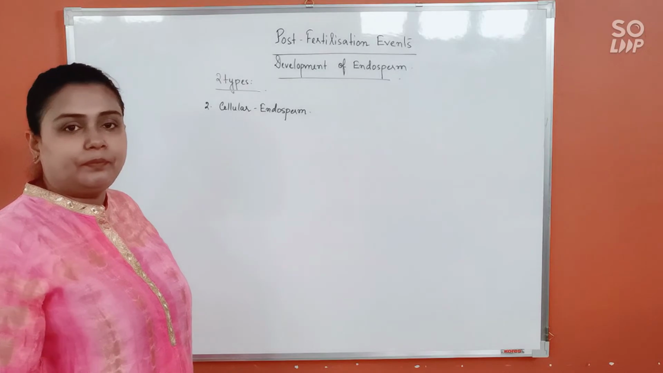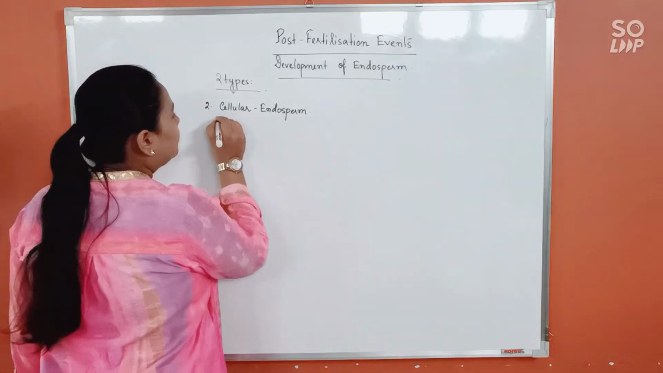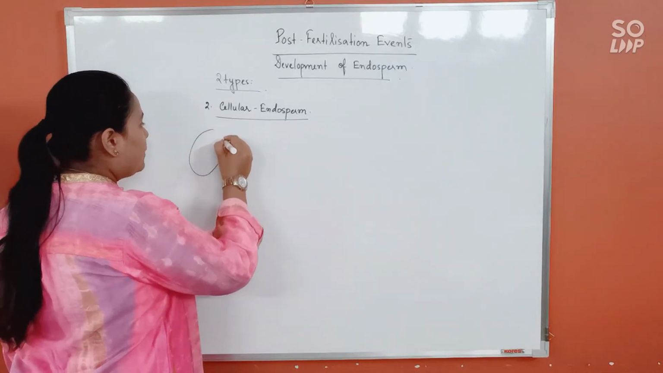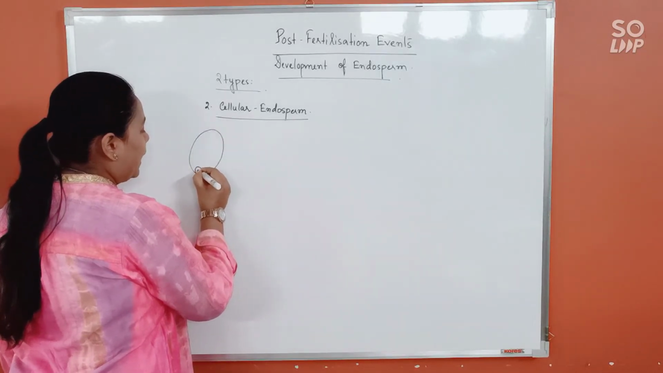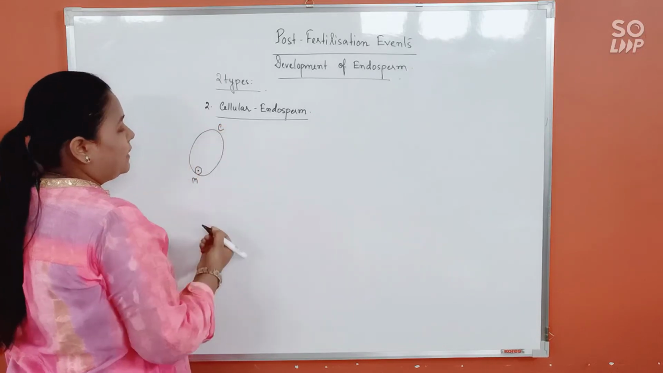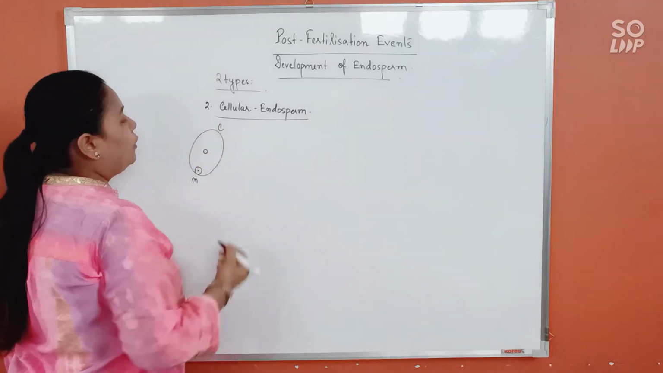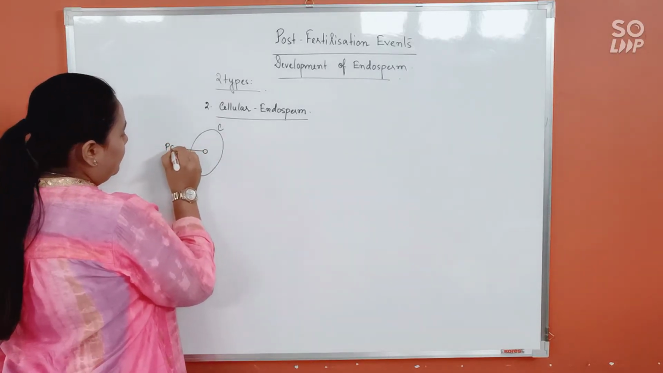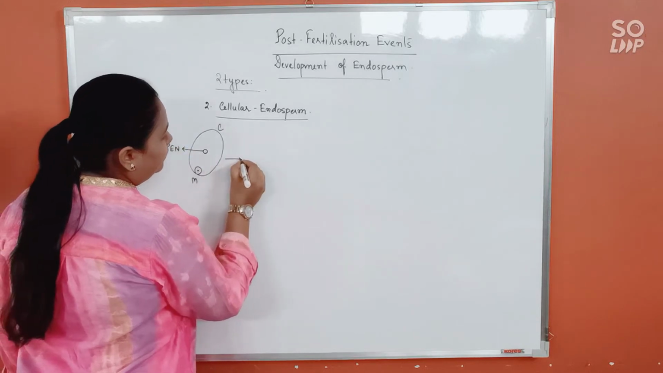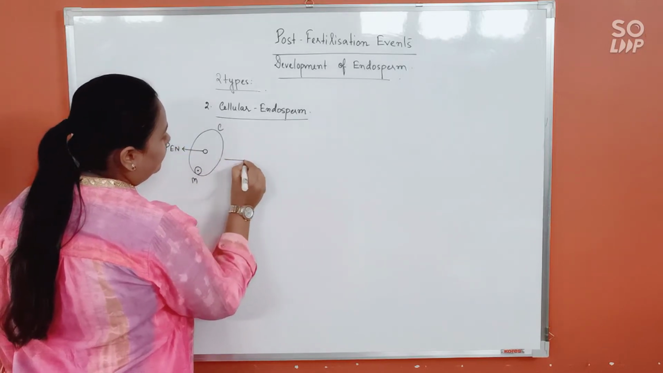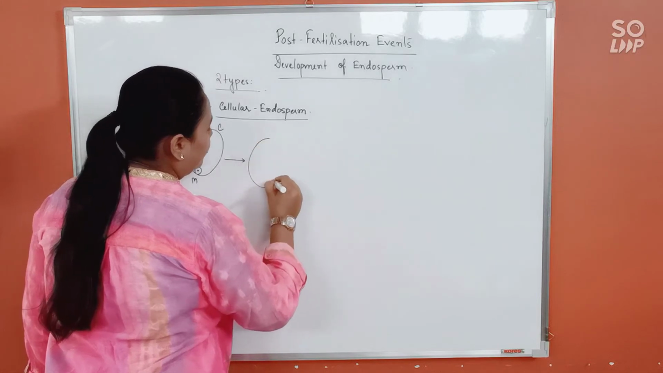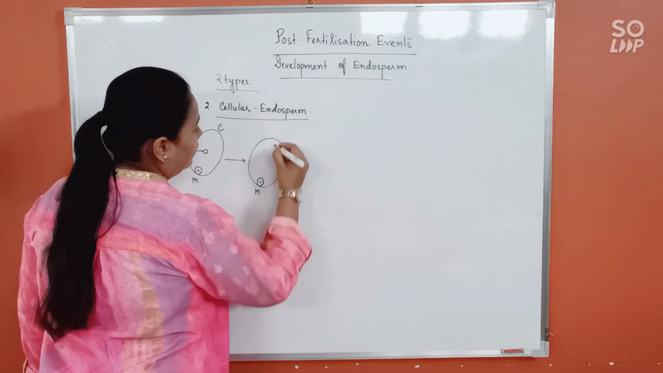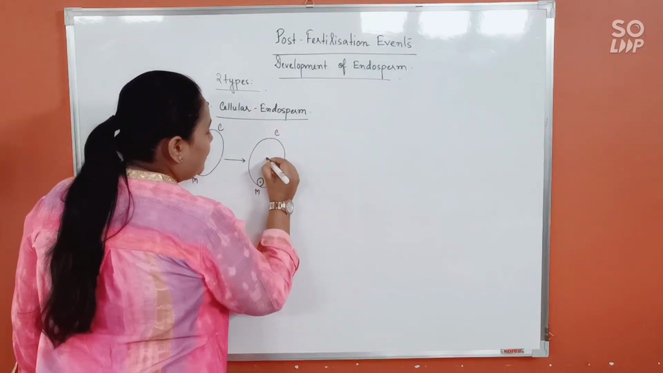Cellular endosperm. Now in cellular endosperm, as usual again, suppose this is the embryo sac, this being the zygote in the micropylar end, this is the chalazal end, and this is the primary endosperm nucleus, PEN. Okay? This is PEN. Here, the primary endosperm nucleus